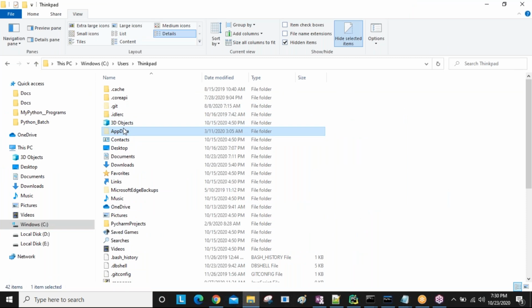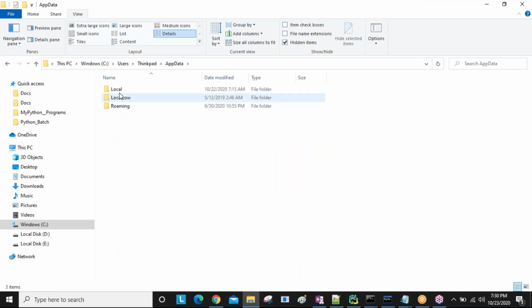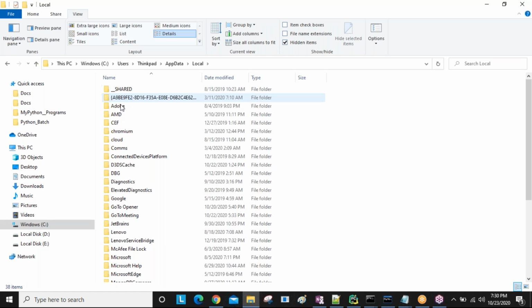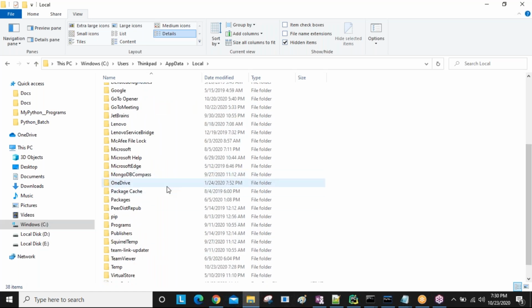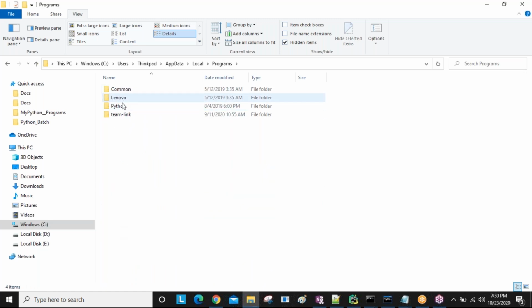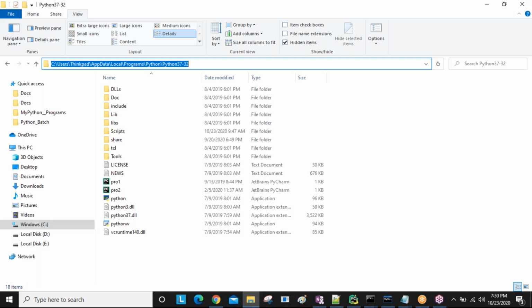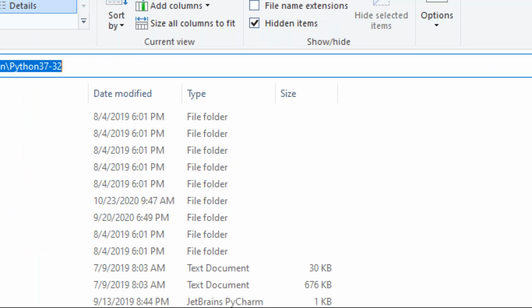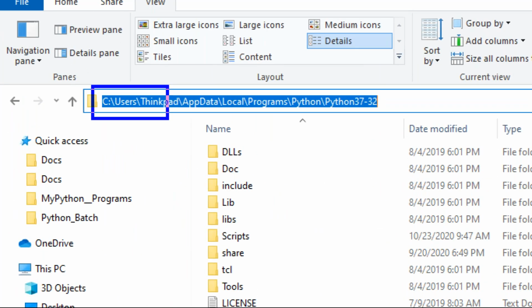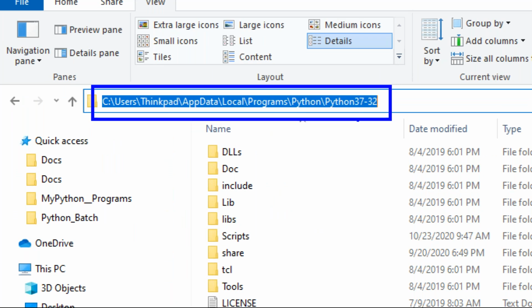After that, inside AppData, go to Local, and then Programs. Inside Programs, Python is there, inside Python 3.7. Up to this point is the interpreter location, the Python executable file location.